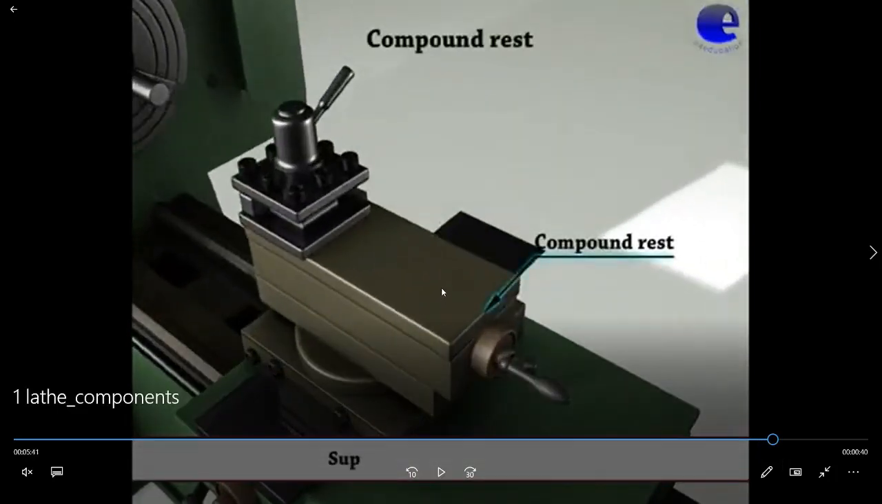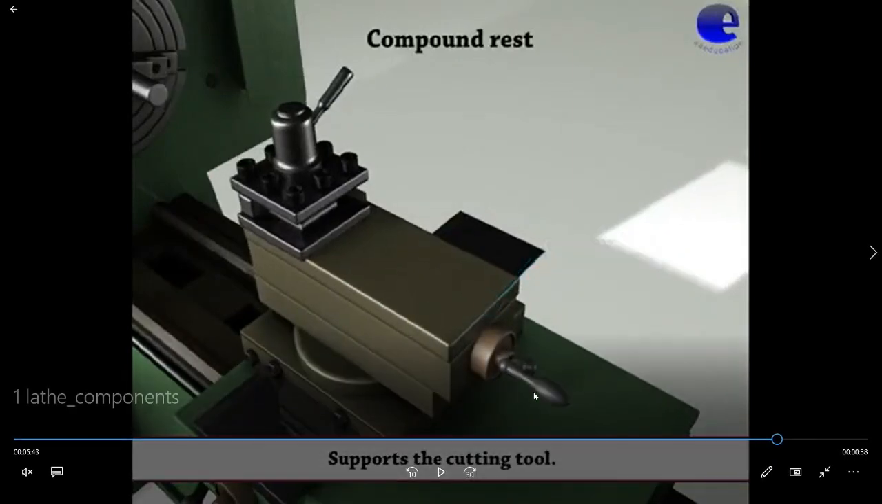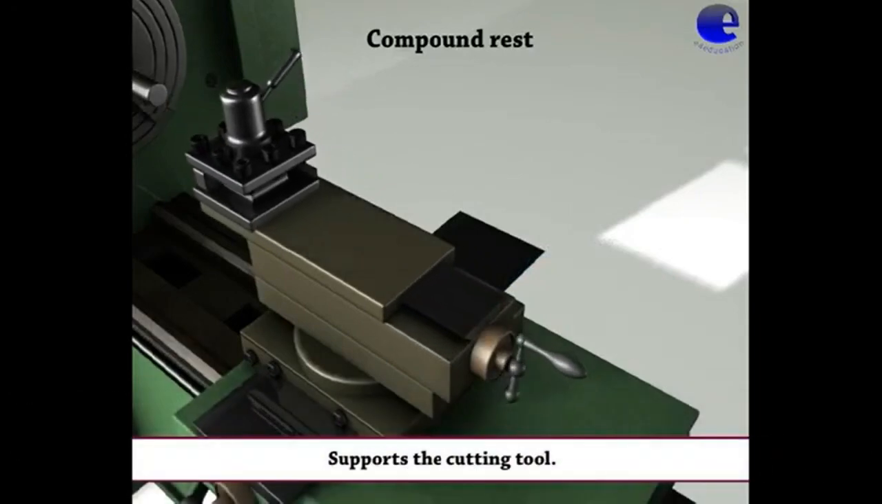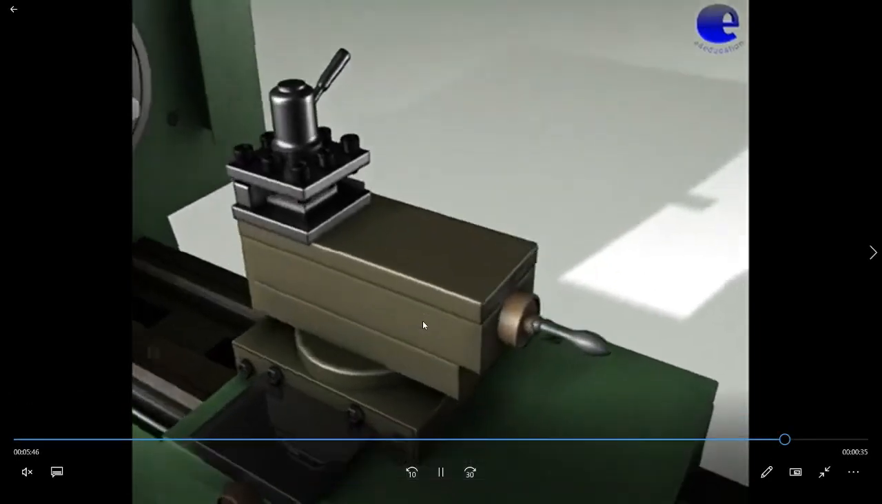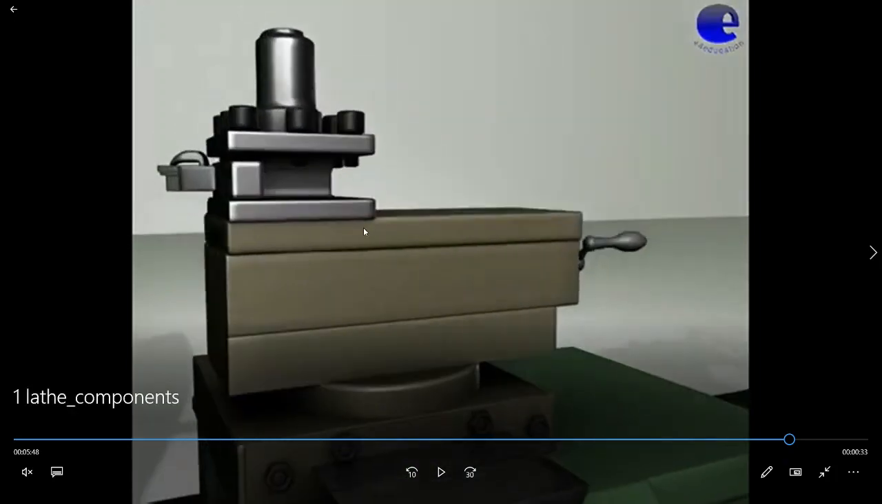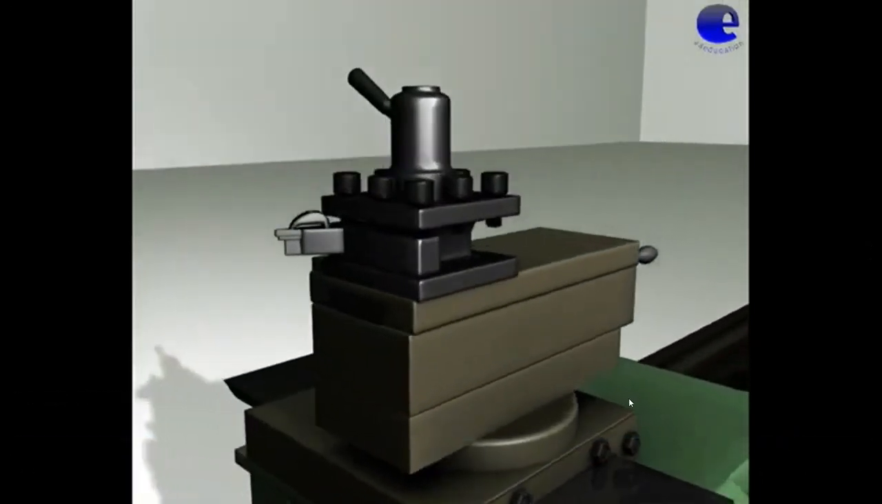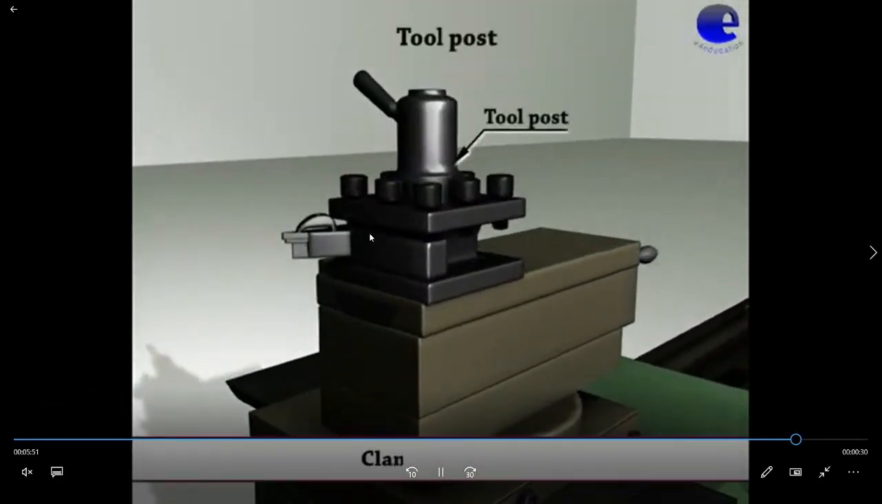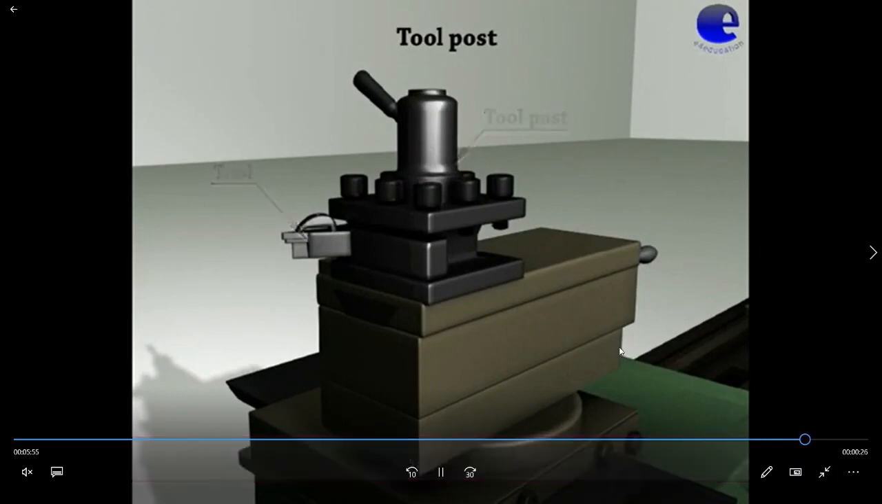On the cross slide, a compound rest is mounted, and this wheel is the compound rest wheel. The compound rest is generally used to give a taper to a circular job. Above the compound rest, or compound slide, a tool post is mounted where the cutting tool is fixed. So here the cutting tool is fixed, so it is called the tool post.